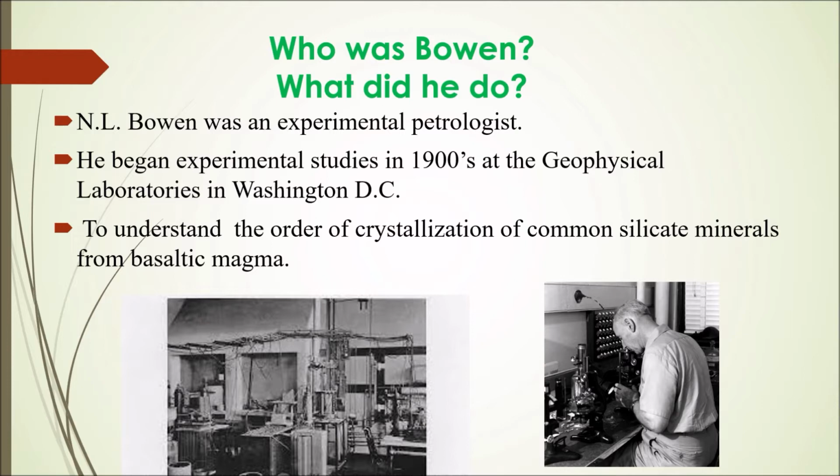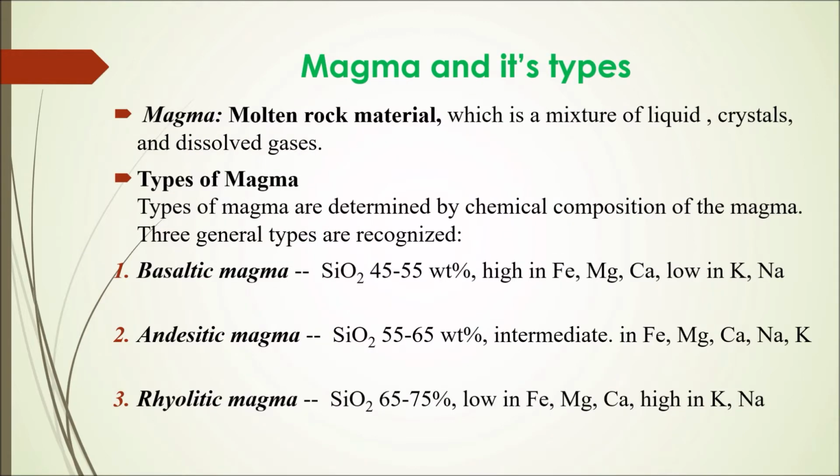So, before I go to Bowen reaction series, I assume that you all know some terms like magma, what are different types of magma, and some of the terms which I'll be using frequently during this presentation. So I'll cover some of them. Magma is molten rock material, which is a mixture of liquid, crystals, and dissolved gases.